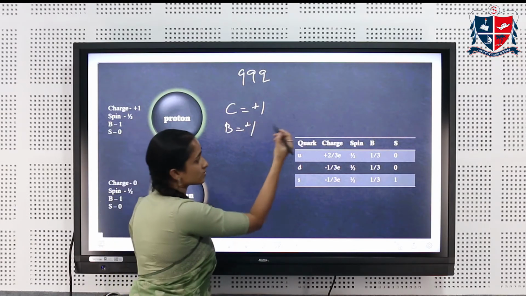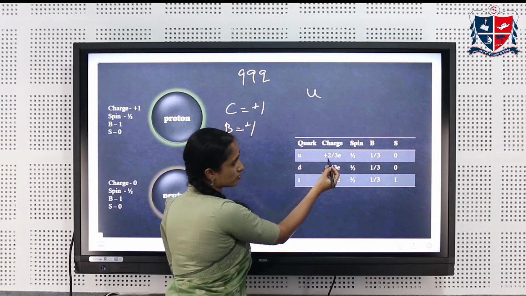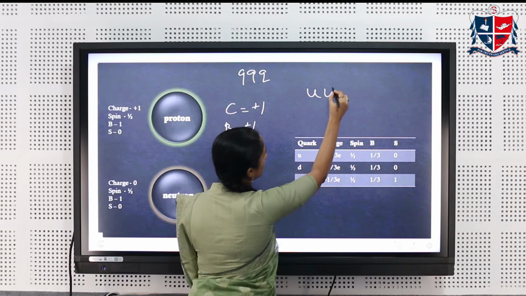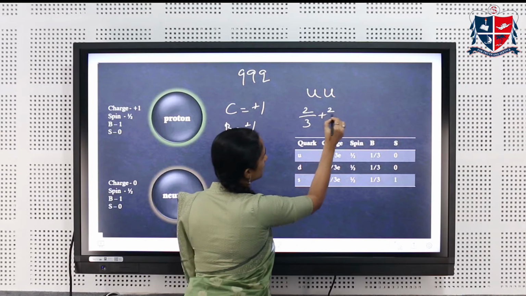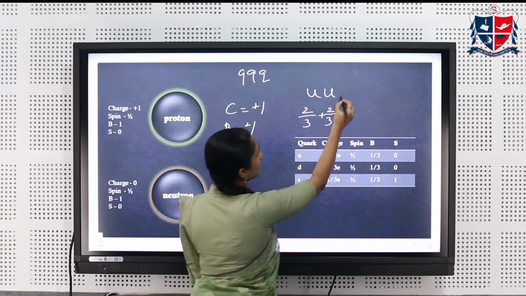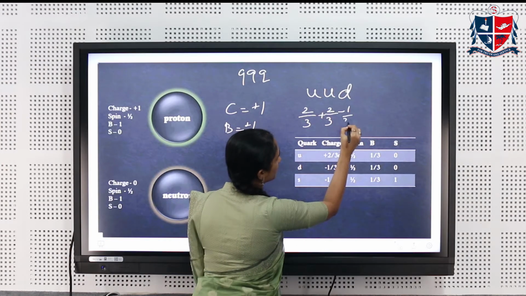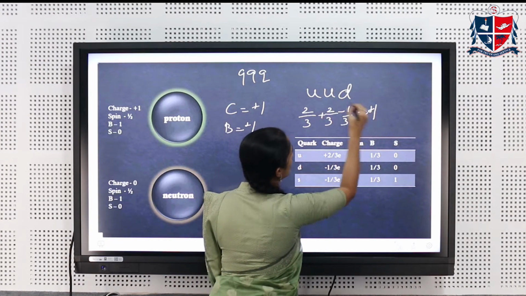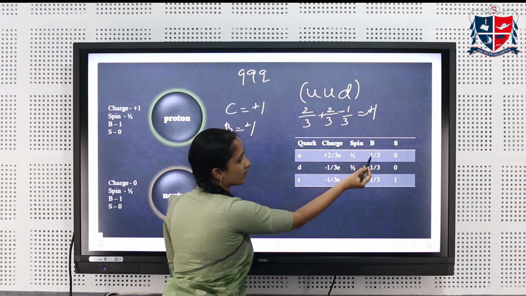So in order to get a +1 charge, we'll be having a U quark which is having a charge +2/3. Another U quark. So you have 2/3 charge plus 2/3, that is 4/3. And a D which is -1/3. The total charge will be +1. And each of these quarks is having a baryon number 1/3 each.